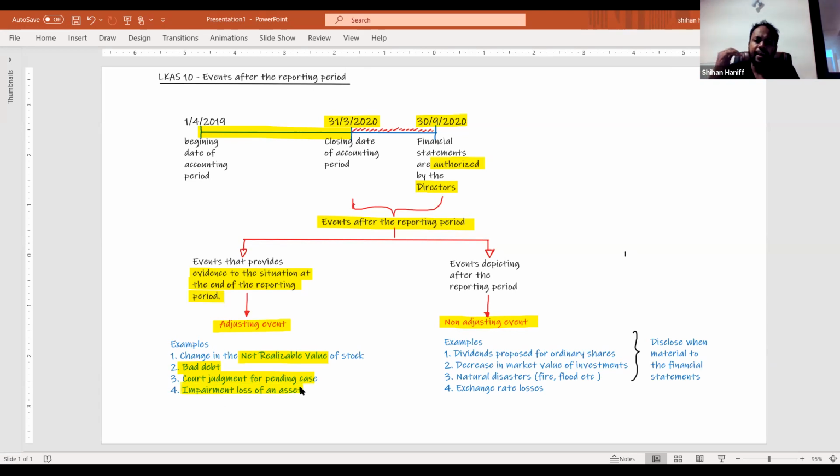Remember these key examples because questions will be based on these only. So I have given 4 main examples for adjusting events: NRV, bad debt, judgment for the court case, impairment loss of an asset.